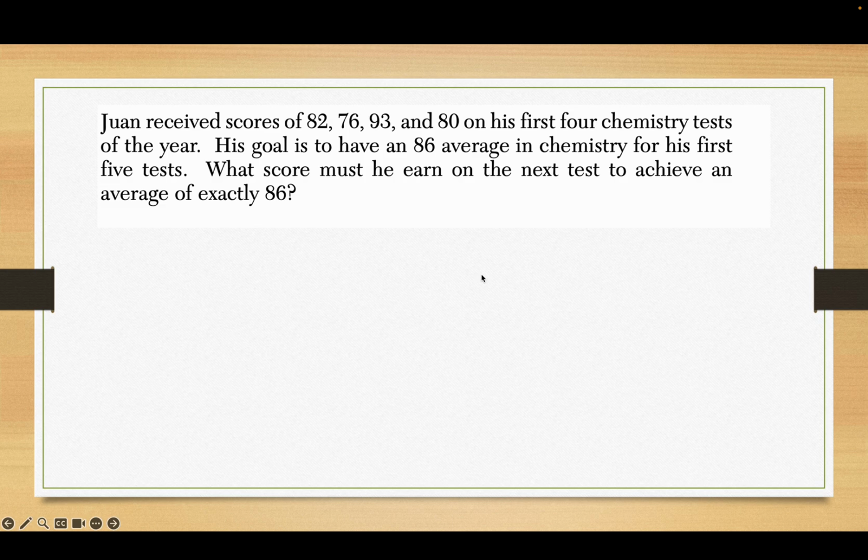Okay, give this one a try. Okay, so Juan received scores of 82, 76, 93, and 80 on his first 4 chemistry tests. He wants to get an 86 average. So what does he have to get on the next test to achieve an average of 86?